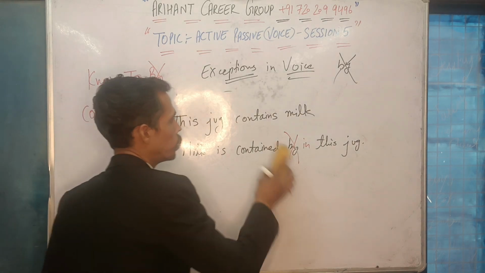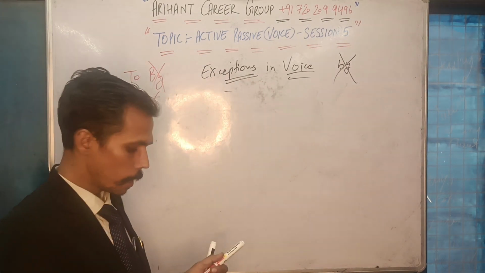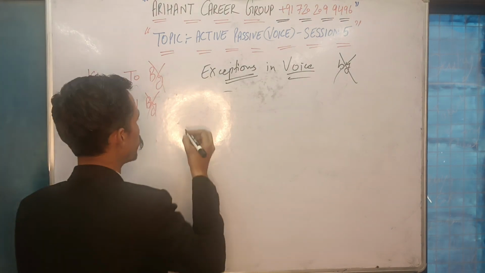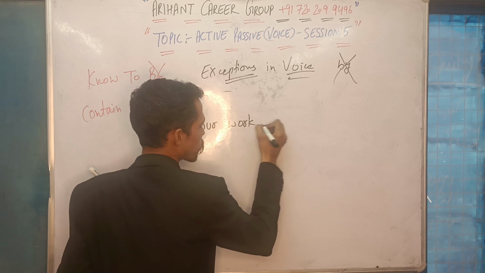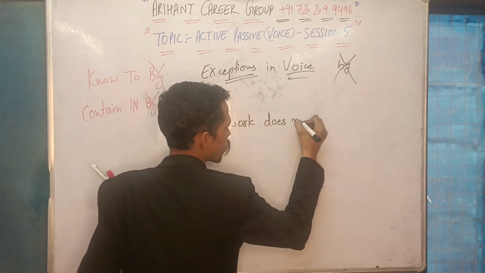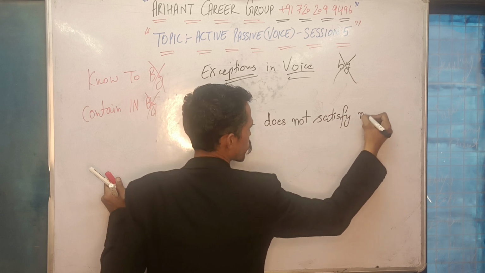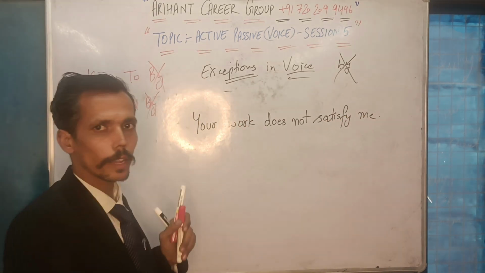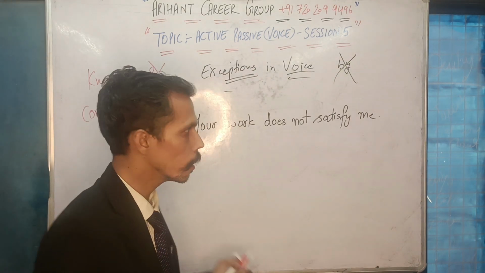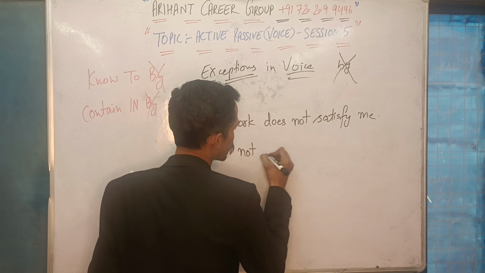If I say that your work does not satisfy me, if I make you write one sentence, your work does not satisfy me. So this is first form plus not, that means is, am plus not plus third form. I will say that I am not satisfied.